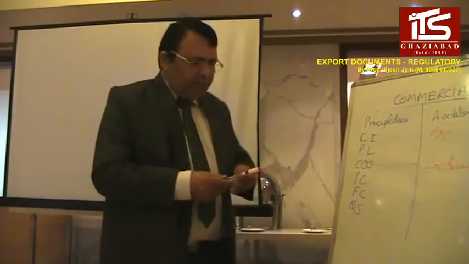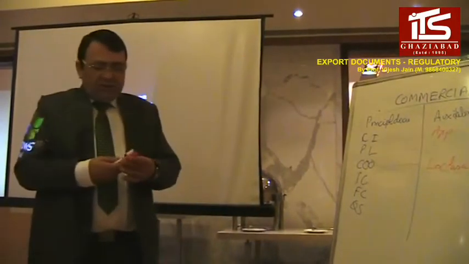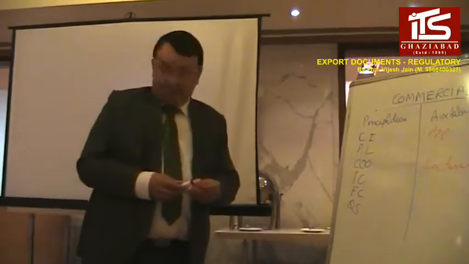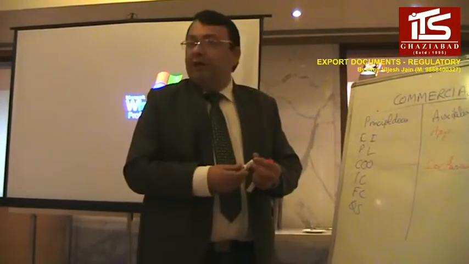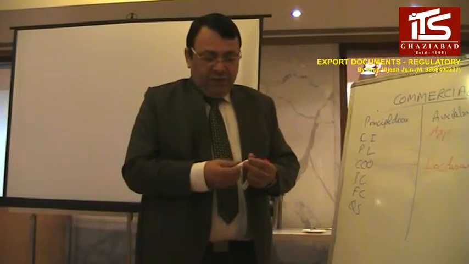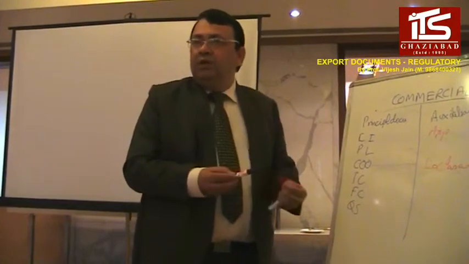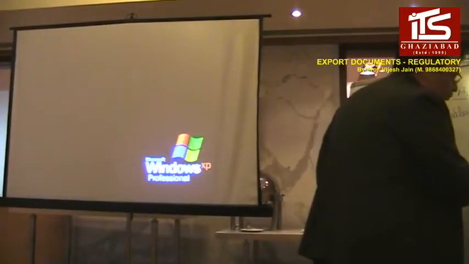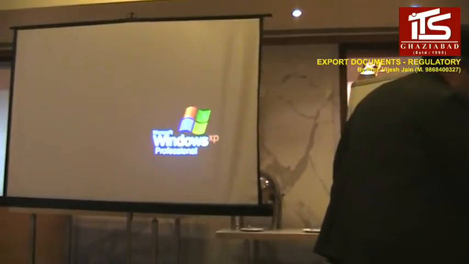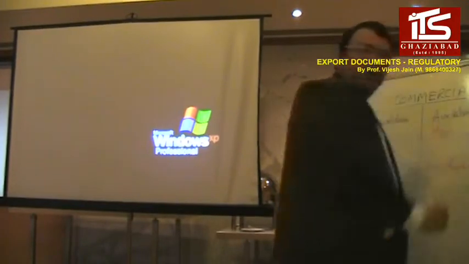Okay. This is now the second most important document, and I am giving you the technical name. That is the GR form. The most important regulatory document is the GR form.